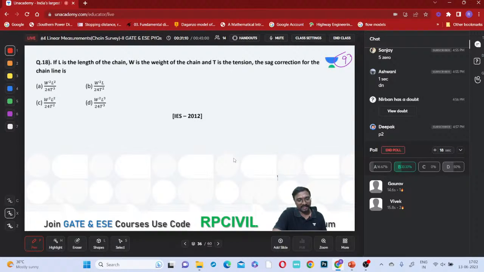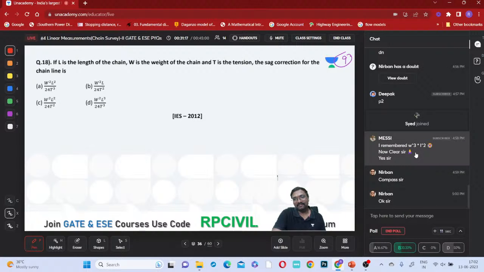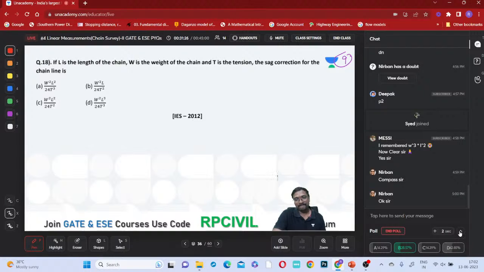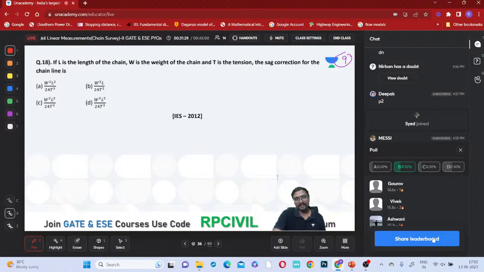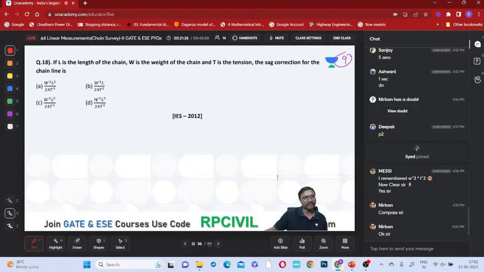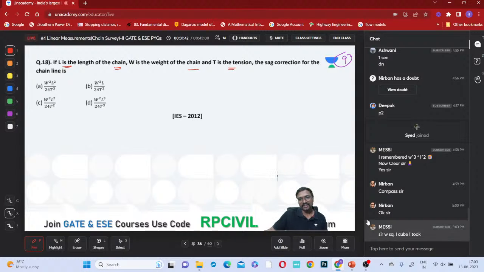Gaurav and Vivek answered correctly. Messi, just now you did it. Ashwini also answered correctly. Vivek first, Sanjay second, Gaurav third. So here, what can you say? If L is the length of a chain, W is the weight of this chain, and T is the tension, then the sag correction, right?